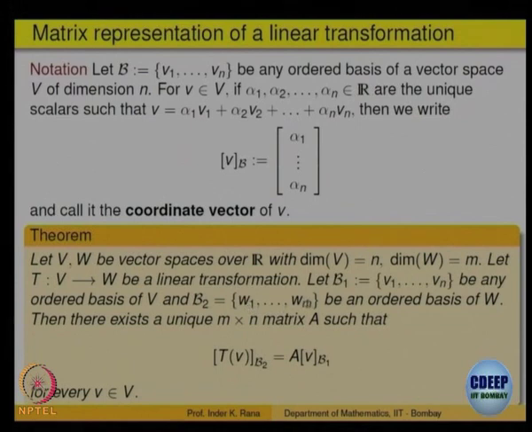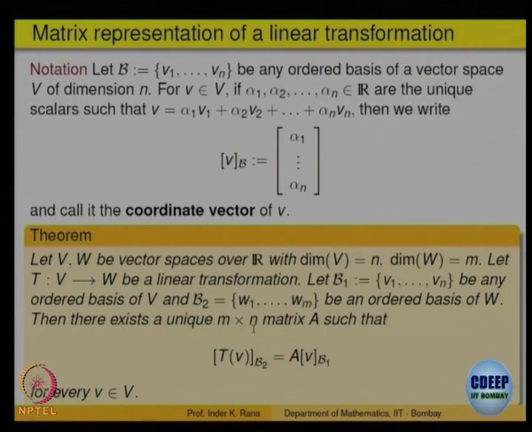Then there is an m cross n matrix. T is from V to W, the dimension of W is m and the dimension of V is n, so you get a matrix of order m cross n.